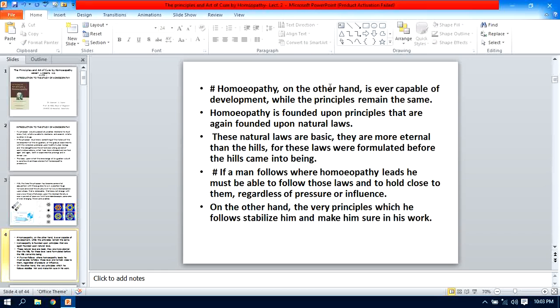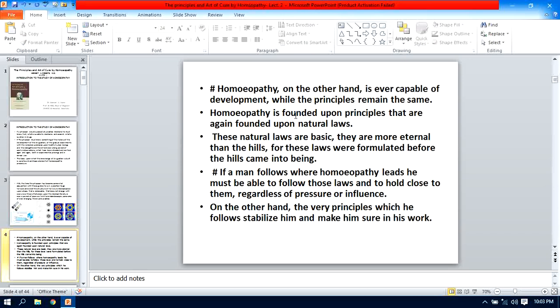That means homeopathy has ever-growing scope for further development, while the principle remains the same. As advanced methodology develops in homeopathy, the principles never get changed,